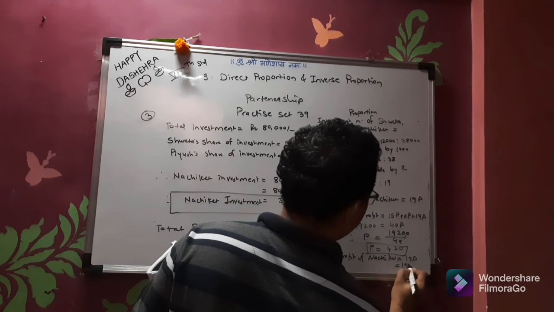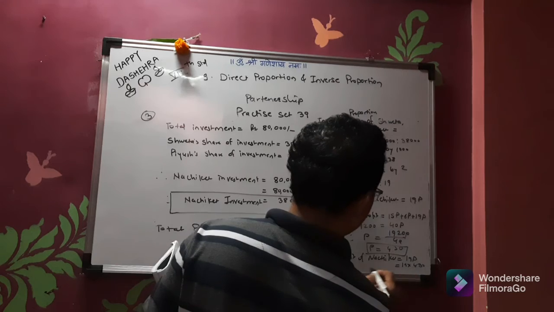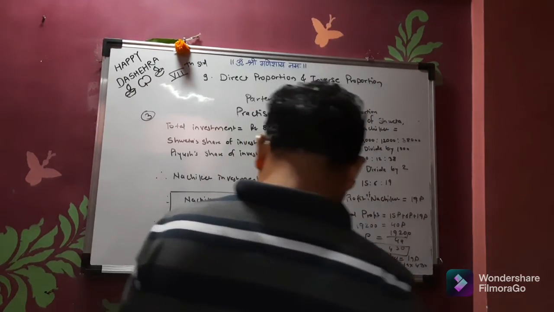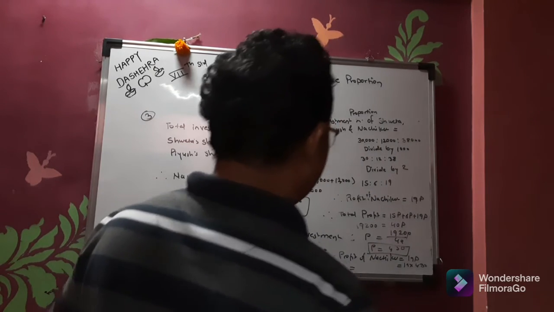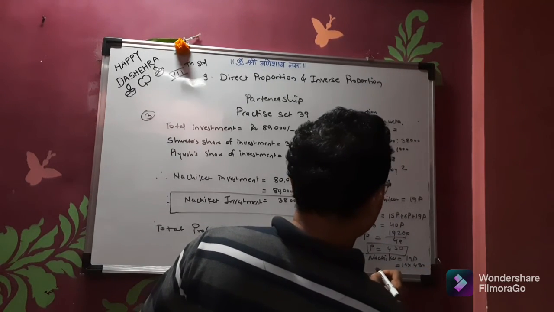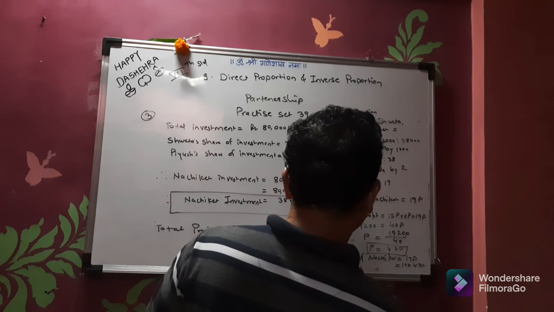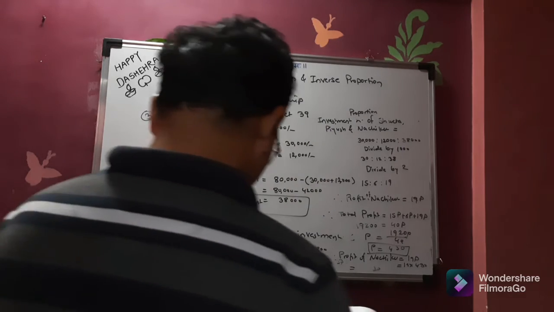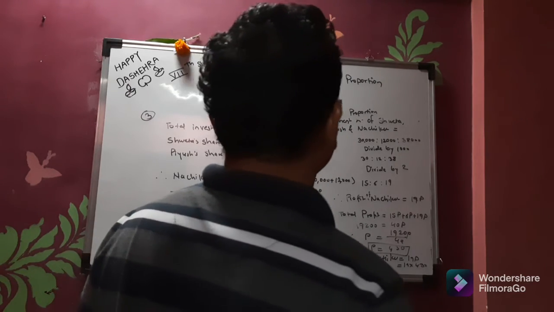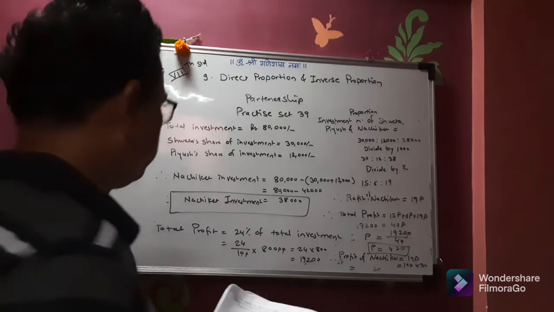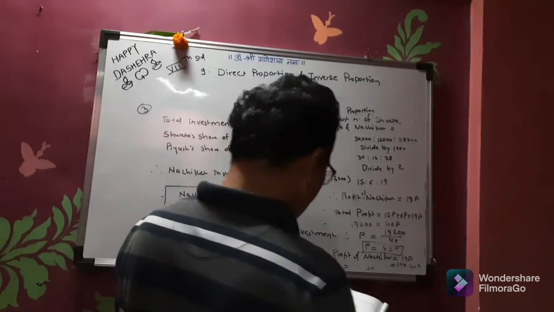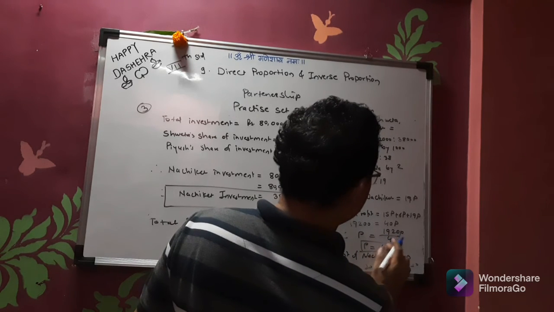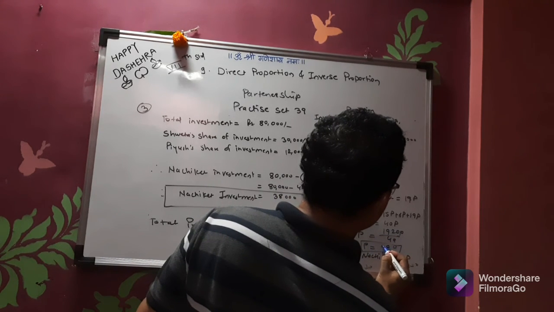So 19 into 480. So what is the answer? This 0 will remain as it is. 4 4s are 16 plus 4 8s are 32, 48.